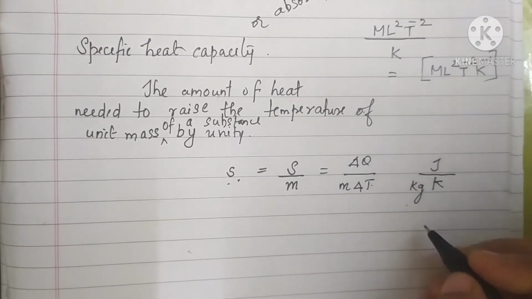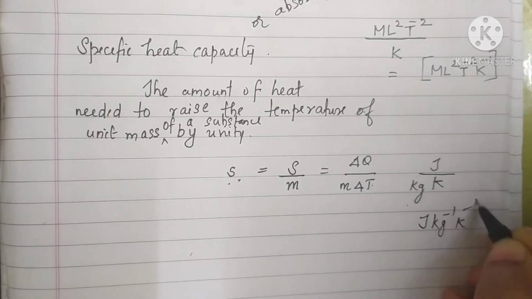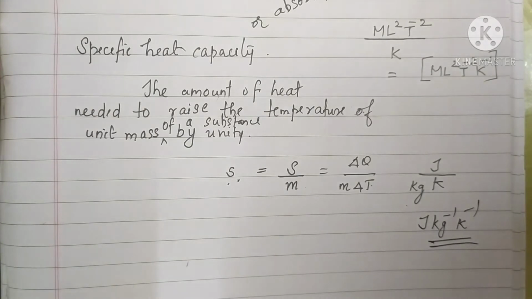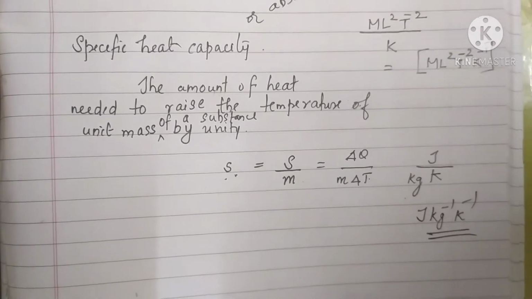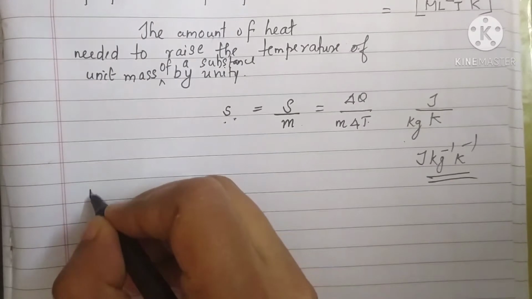So the unit is joule, kilogram raised to minus 1, Kelvin raised to minus 1. This is the SI unit of specific heat capacity. Hope it is clear. Now we will move to molar specific heat capacity.